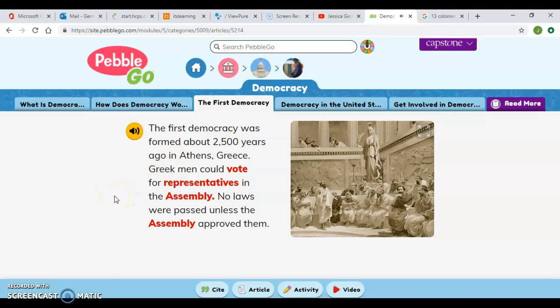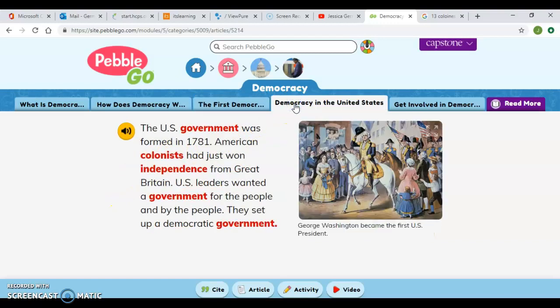The first democracy. The first democracy was formed 2,500 years ago in Athens, Greece. Greek men would vote for representatives in the assembly. No laws were passed unless the assembly approved them. Democracy in the United States. The U.S. government was formed in 1781. American colonists had just won independence from Great Britain. U.S. leaders wanted a government for the people and by the people. They set up a democratic government.